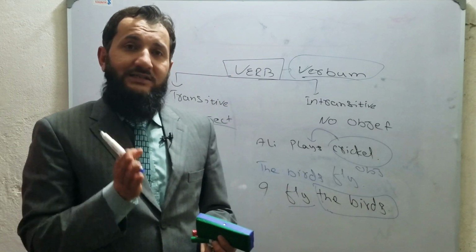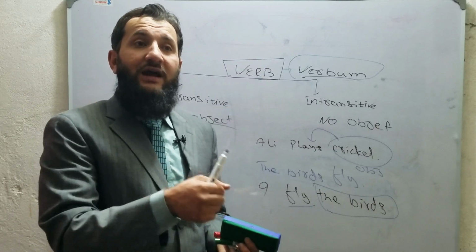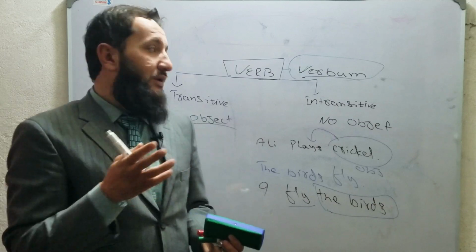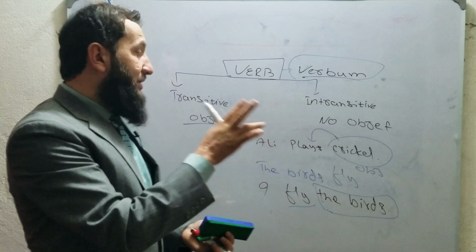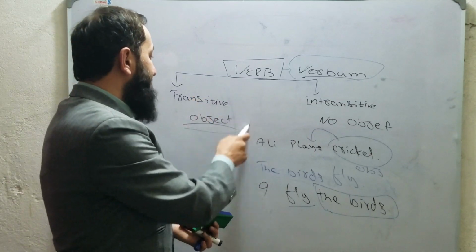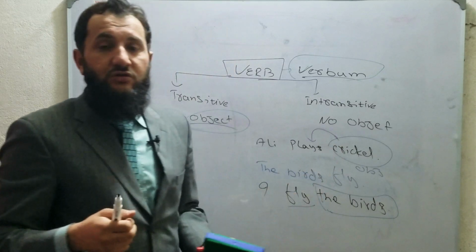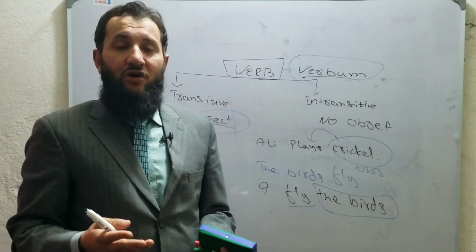When I said I fly, it was not giving complete sense, but when I said I fly the birds, the sense has been completed. So transitive verbs are those that give complete sense with an object, and intransitive verbs give complete sense without an object. They do not need an object.